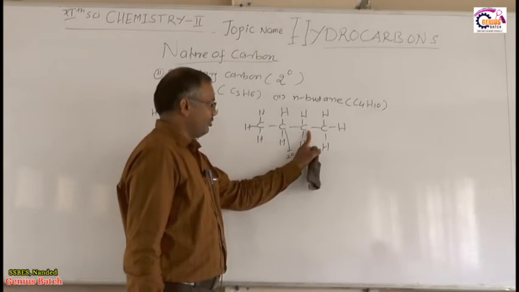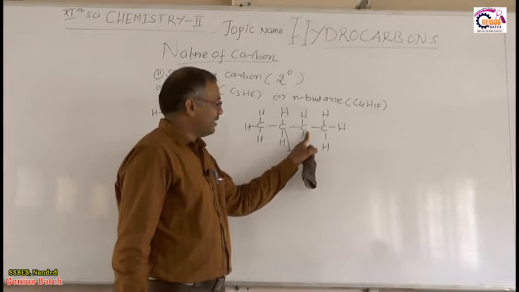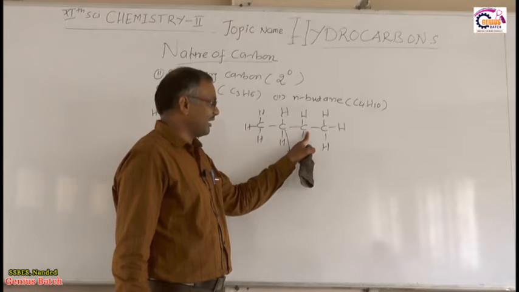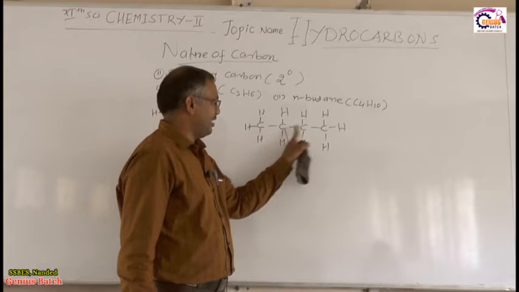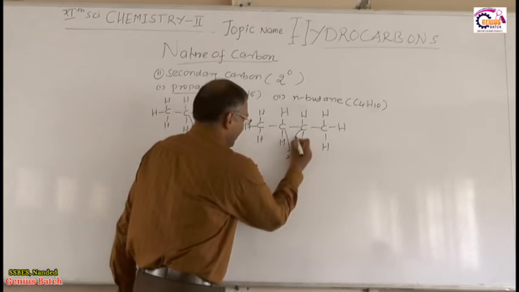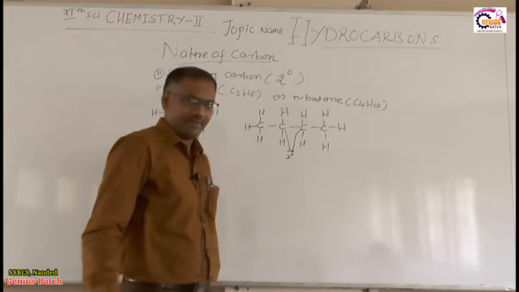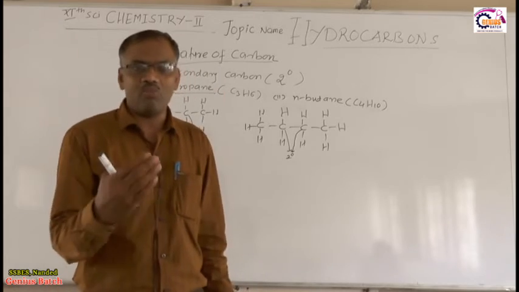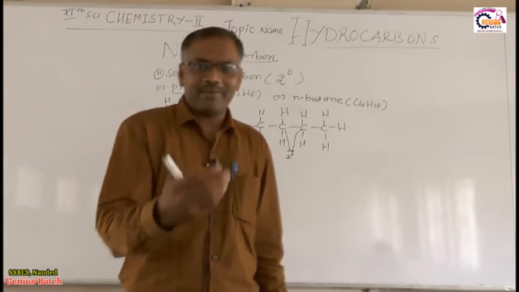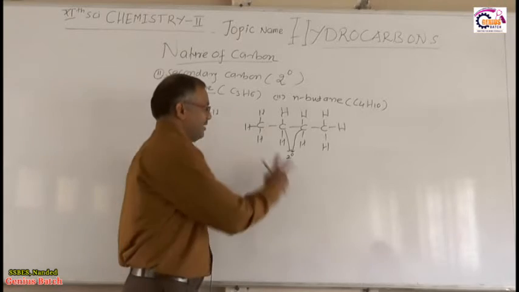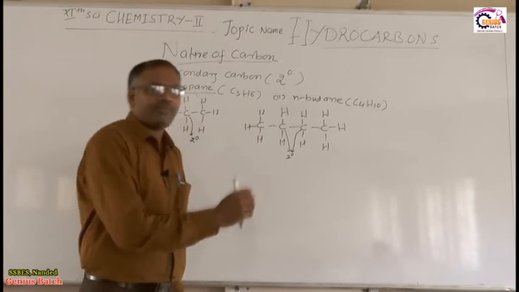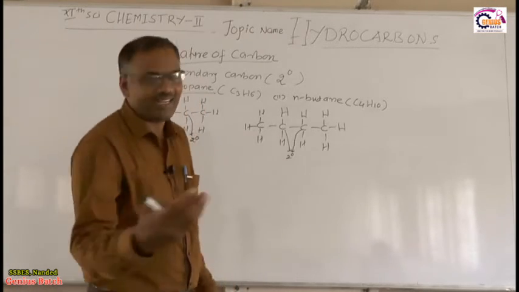Now you come to this carbon atom. This carbon atom is attached to how many other carbon atoms? 2. 1, 2. So therefore this is also an example of secondary carbon atom. So N-butane contains how many secondary carbon atoms? 2 secondary carbon atoms, right? Okay. Suppose I am going to take the example of a cyclic compound.